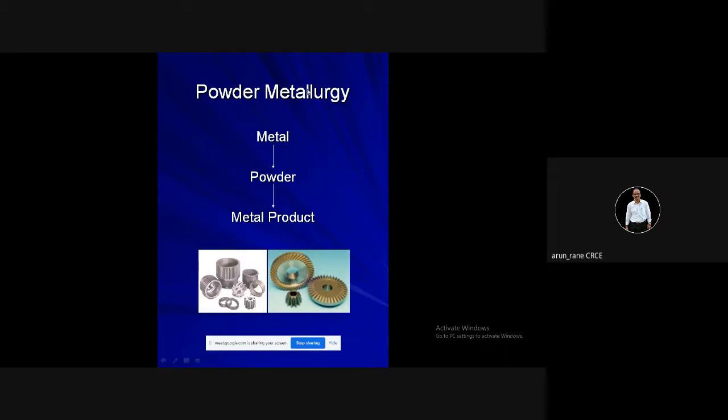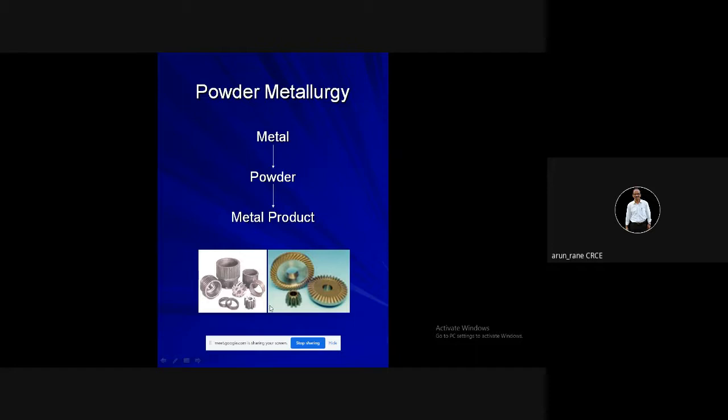So the first step in powder metallurgy is that you should have a powder of the desired metal. Suppose your product material is MS, or stainless steel, then you should have stainless steel metal powder. Or if you have MS metal powder, or if you want to do it in aluminum or magnesium or copper, then you should have that powder. That is the basic essential, the first essential of the powder metallurgy process.